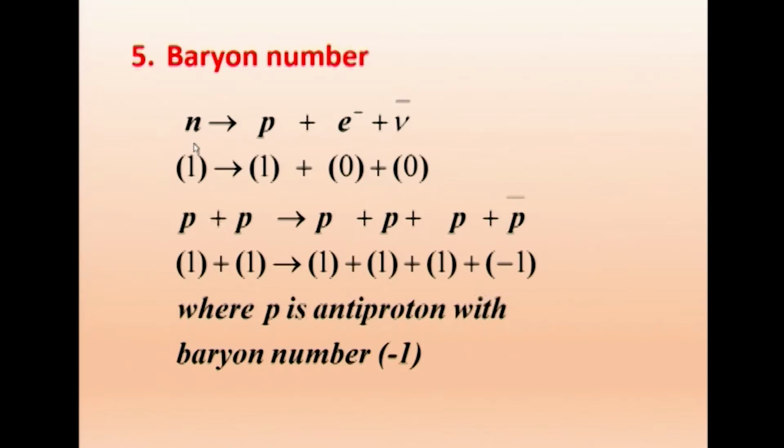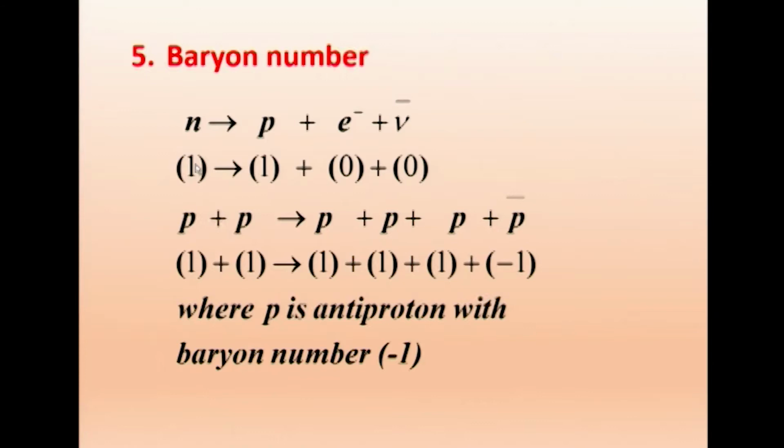Here the neutron has baryon number 1 because it is a baryon. It has a mass about 2000 times the mass of the electron, more exactly 1836 times. Therefore, it has baryon number 1. Similarly, the proton is also a baryon, so we give 1. The electron is not a baryon, so the baryon number is 0. Similarly, the antineutrino is not a baryon, so 0. So the left side is 1 and the right side is 1 plus 0 plus 0. So the baryon number is conserved in this reaction.